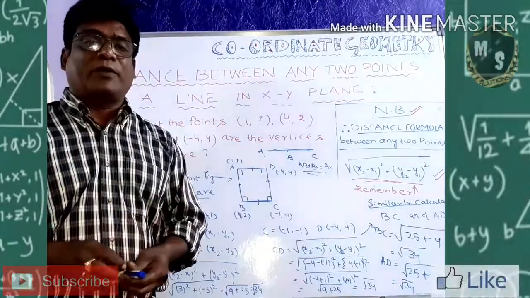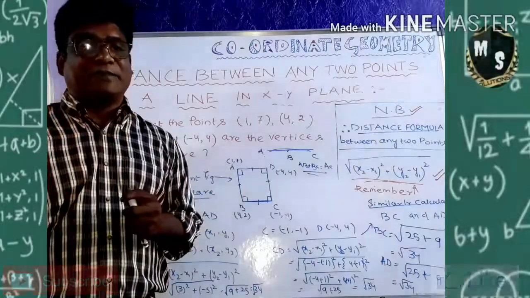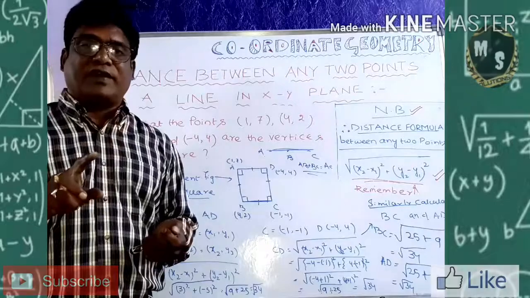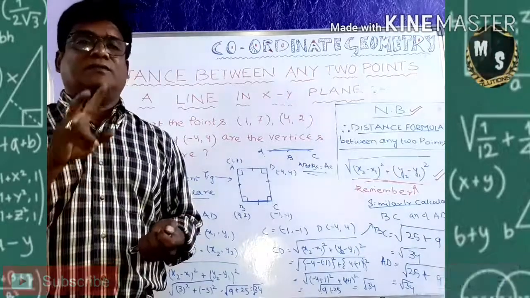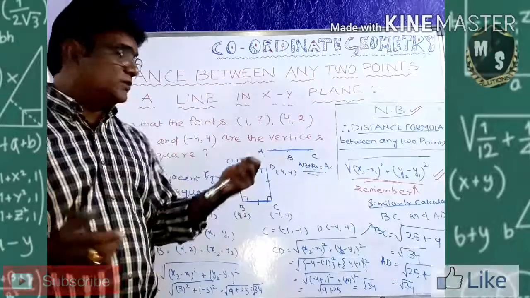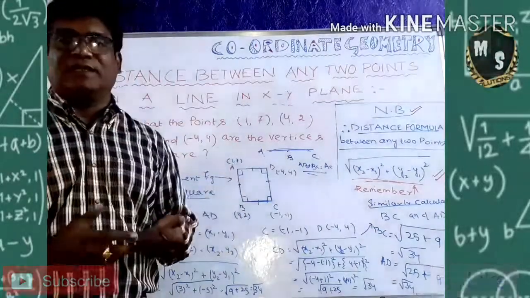Triangle, what is the property of a triangle? Sum of the two sides must be greater than the third side. If it is a triangle, then find the three sides, then add two sides, it must be greater than the third side, then the vertices form a triangle. Like that, sums are there in the book.